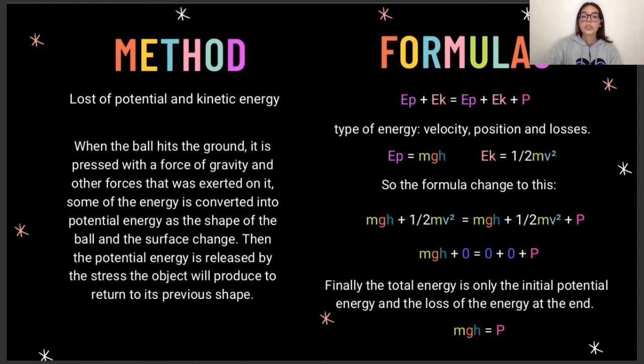So the formula changes to this: mgh plus half mv squared equals mgh plus half mv squared plus P. The initial velocity is 0 because it's only dropped, the final height is 0, and the final velocity is the same. So we replace these values in the formula: mgh plus 0 is equal to 0 plus 0 plus P. Finally, the total energy is only the initial potential energy and the loss of energy at the end. So finally, we have mgh equals P.